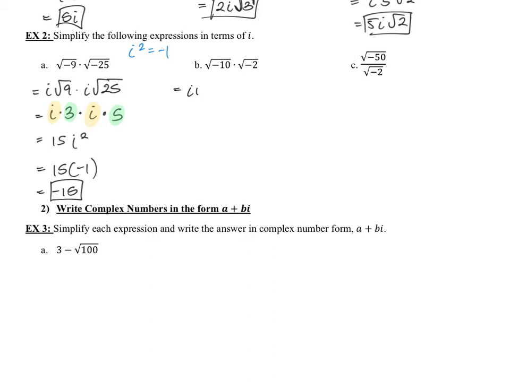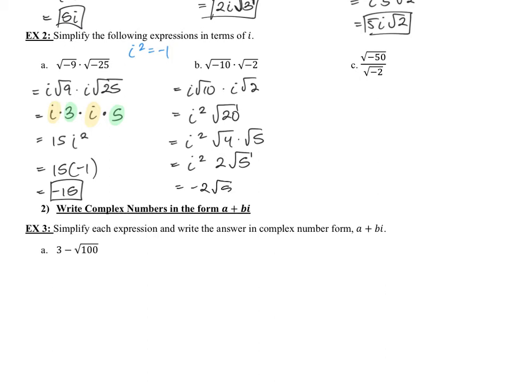Okay, so we'll have i root 10 times i root 2. Can't actually simplify those guys. So what I'll do is combine the i squared, and then combine the 10 and the 2 to get the square root of 20. Well, I can actually simplify the square root of 20. That is the square root of 4 times the square root of 5, and I can simplify 4. And lastly, you should notice we have that i squared, which we need to simplify into -1. So that'll be -2 root 5.